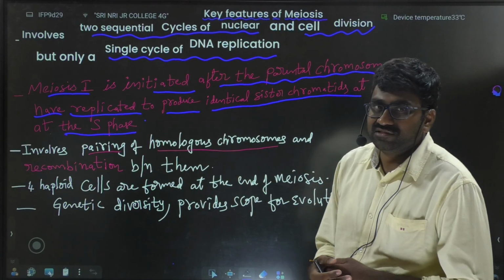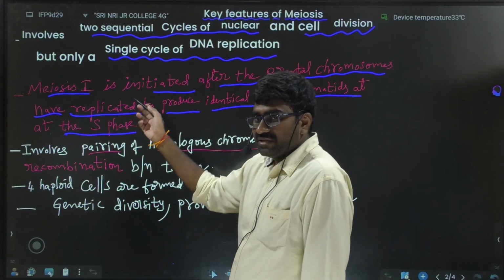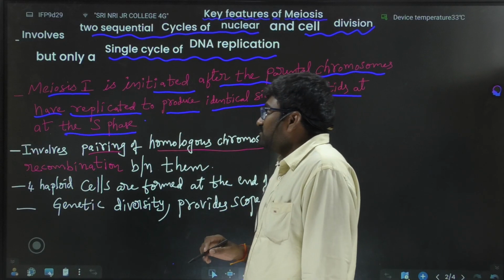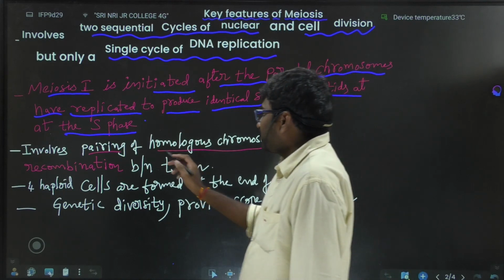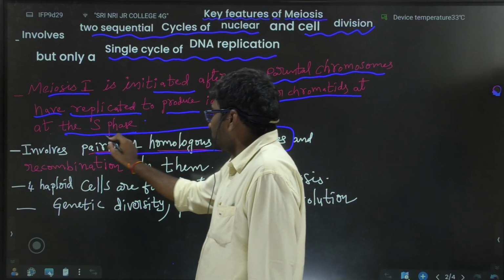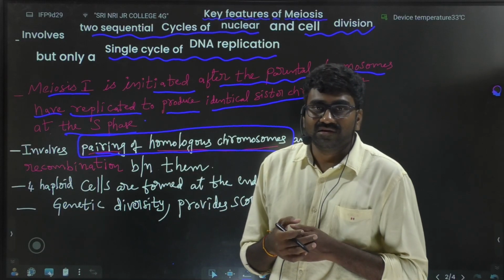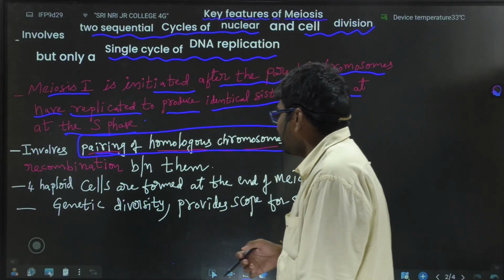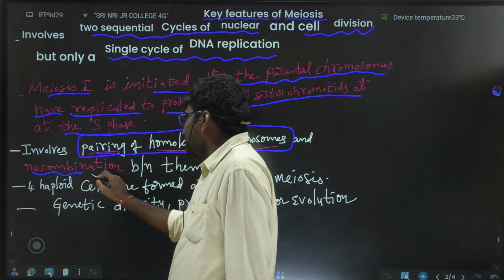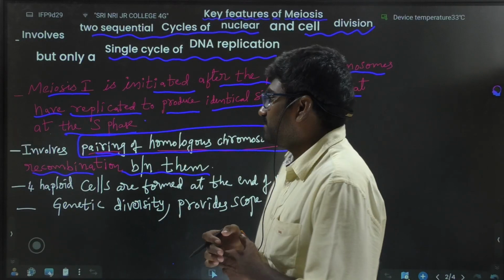Meiosis involves pairing of homologous chromosomes and recombination between them. These points we are going to discuss in prophase 1 of meiosis 1.